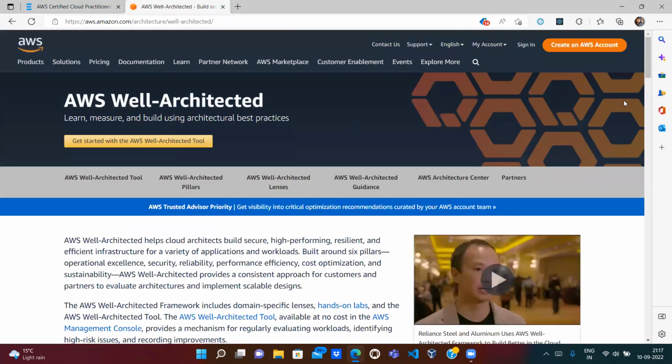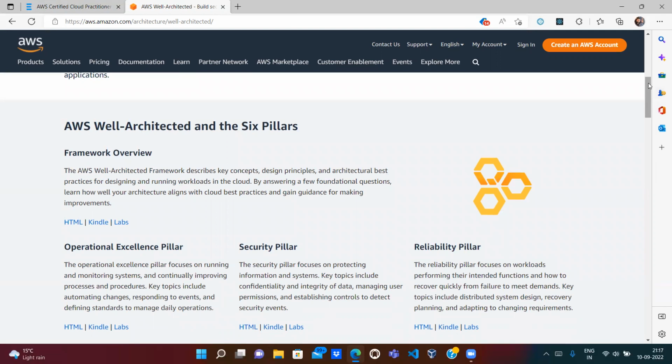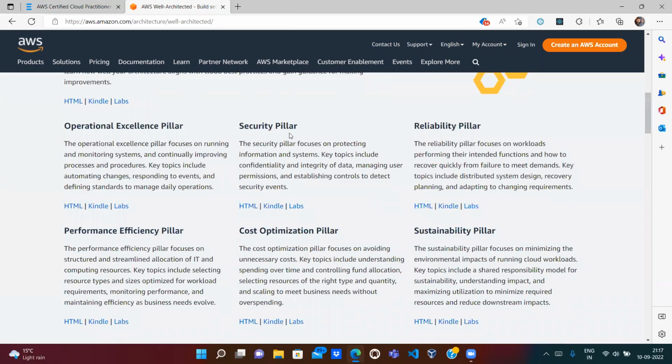If you go to the AWS Well-Architected Framework, there are basically 6 pillars: operational excellence, security, and so on. Whenever we try to create anything on AWS, we should follow these guidelines. The operational excellence pillar focuses on running and monitoring systems and continually improving processes. A key topic is automating changes, so we should use CloudFormation rather than manual tasks.